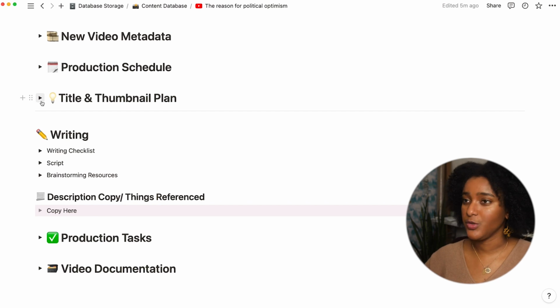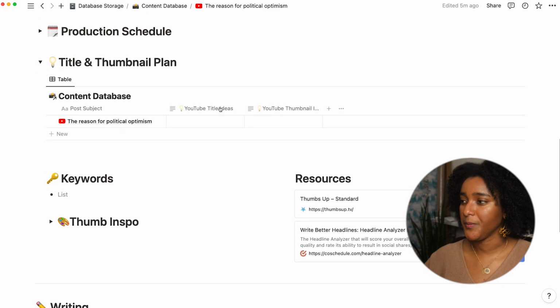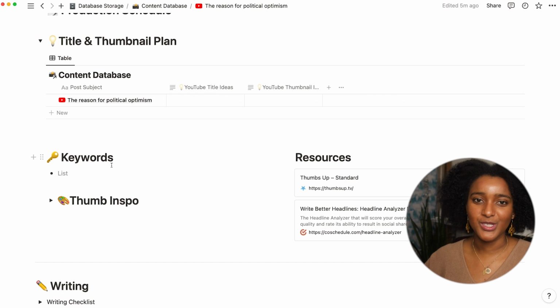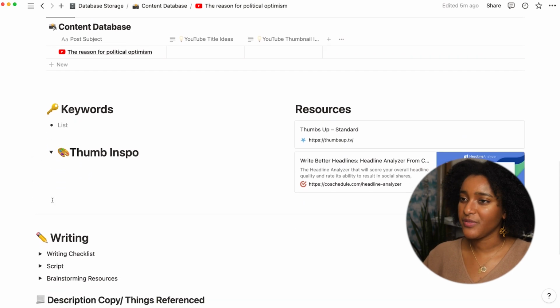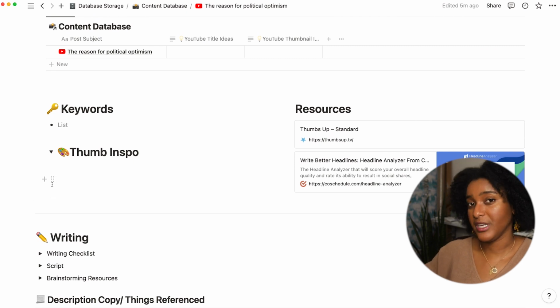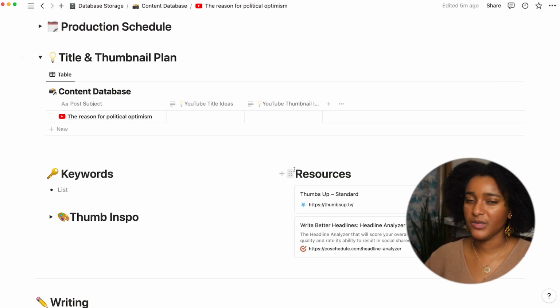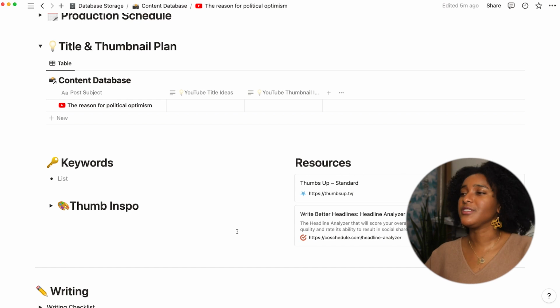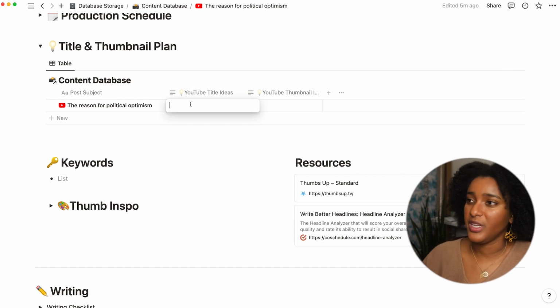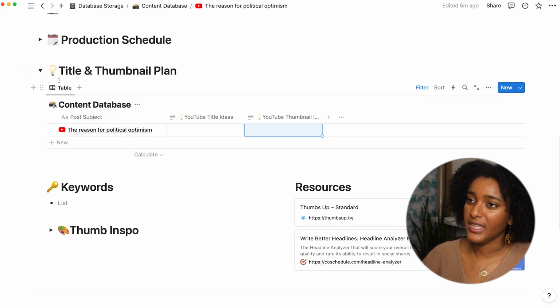Then we have an area to plan out the title and thumbnail. So it's very important to have your keywords in there, have a little inspo of thumbnails that you like if you're capturing images, and then some resources if you have websites that you'd like to refer to help you to punch up your headlines, i.e. titles, and of course the ideas that you've put in from your previous brainstorm. Those will show up in this section.